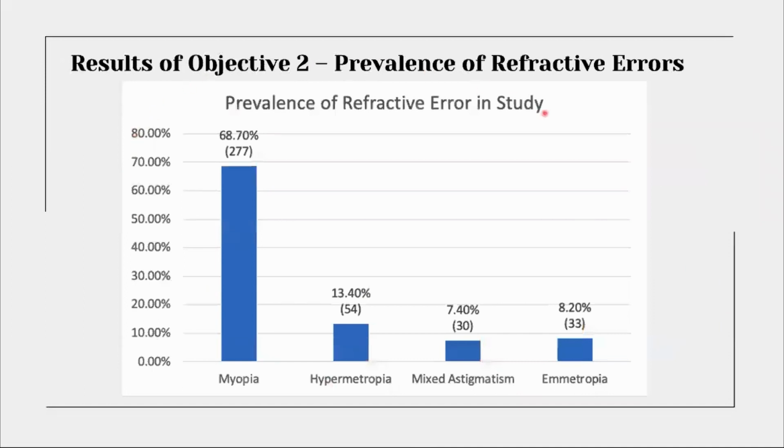This table and chart show the prevalence of refractive errors seen in the study. As you can see, myopia is most prevalent by quite a large amount, followed by hypermetropia, then emmetropia, and finally mixed astigmatism. Now moving on to objective 3, which is to associate the risk factors and refractive errors.